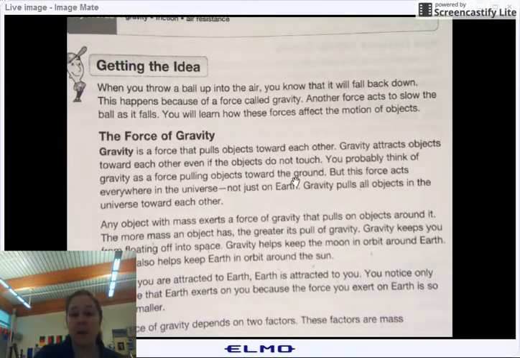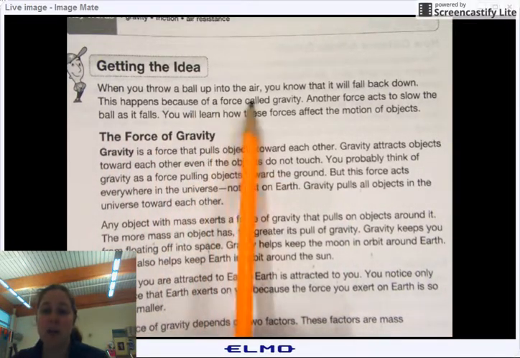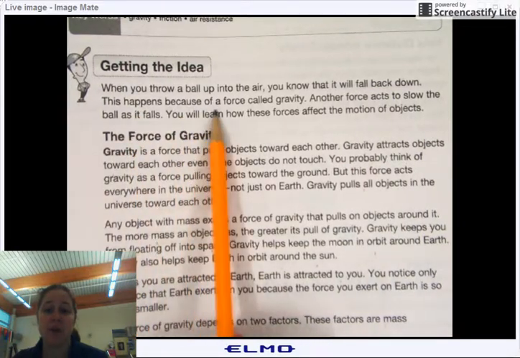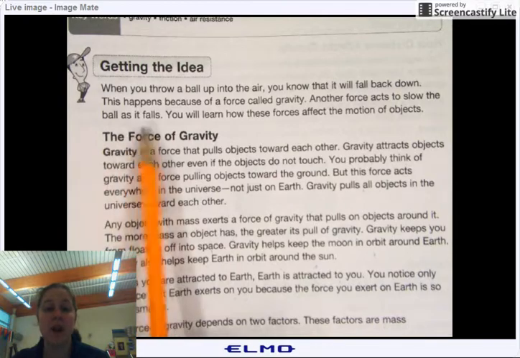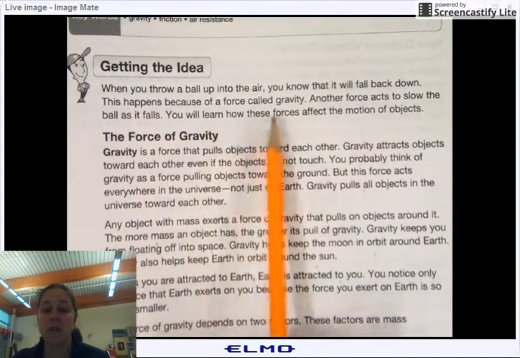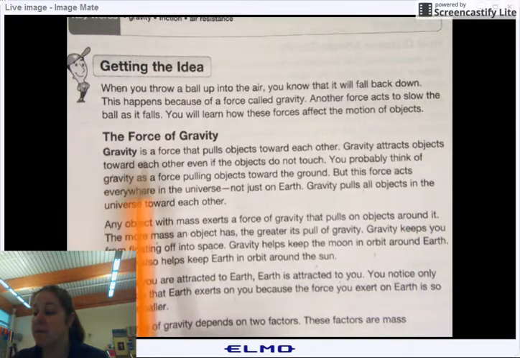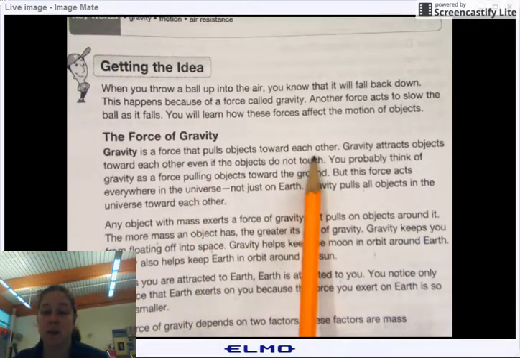I'm going to get started by reading. When you throw a ball up in the air, you know that it will fall back down. This happens because of a force called gravity. Another force acts to slow the ball as it falls. You will learn how these forces affect the motion of an object. Gravity is the force that pulls objects towards each other.